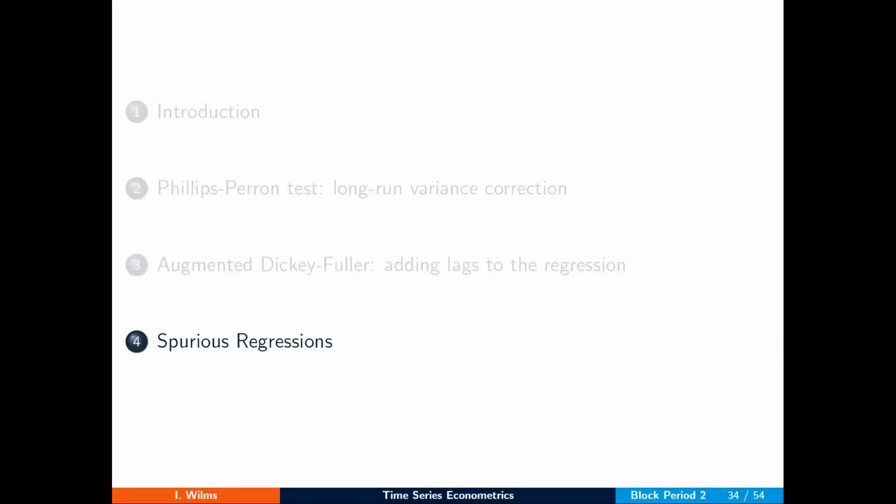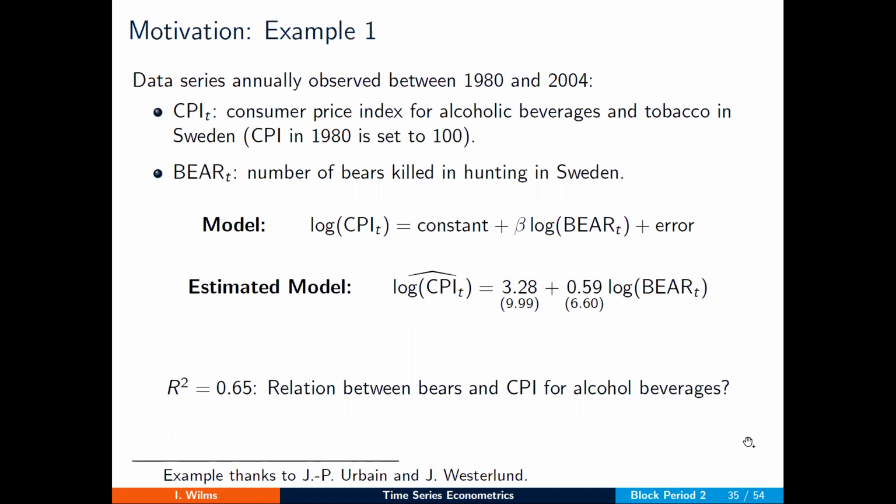In this last video, I want to focus on the problem of spurious regressions. Now, to motivate the problem, let's look at some examples. Here, a first example where we have, let's say, data on the CPI for bear in Sweden. And we also know how many bears were killed during hunting. So two series, bear and bear, if you wish.